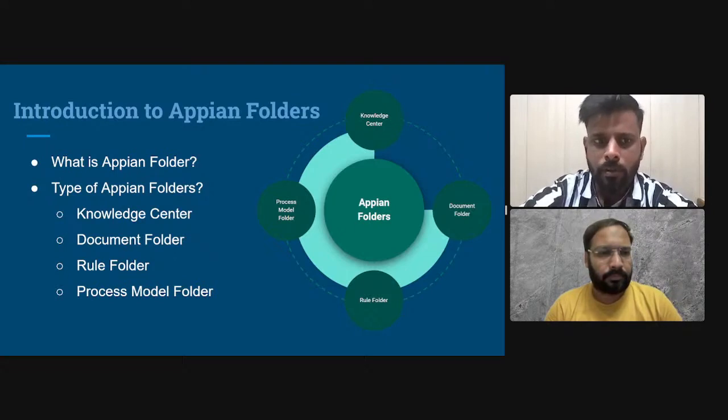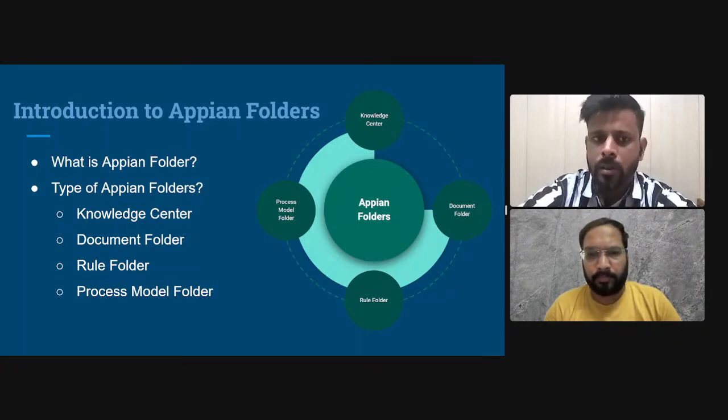First, what is an Appian folder? Suppose I have a laptop. In our laptop we have some folders, and in a folder we generally store all our files and documents. So a folder is a collection of documents or other files, or we can say a folder is a virtual container to store files.